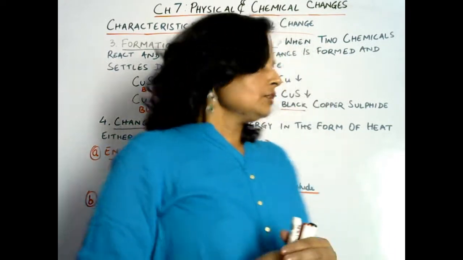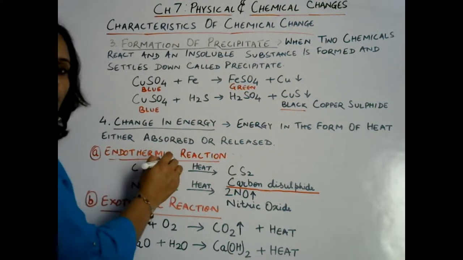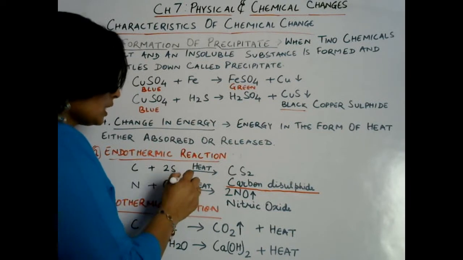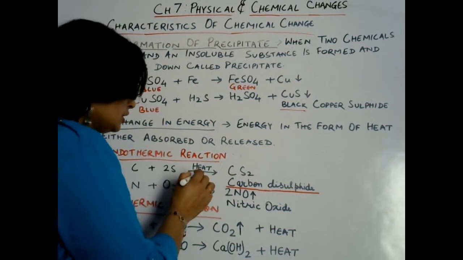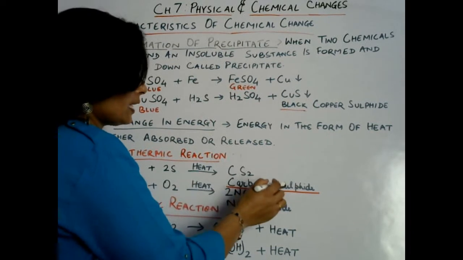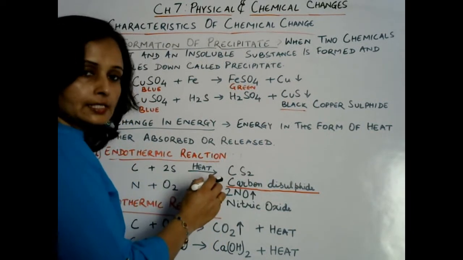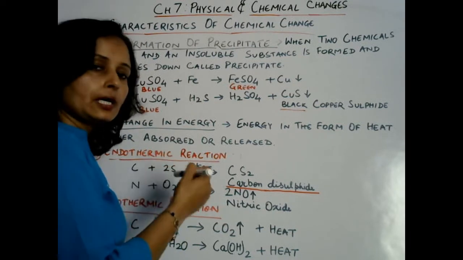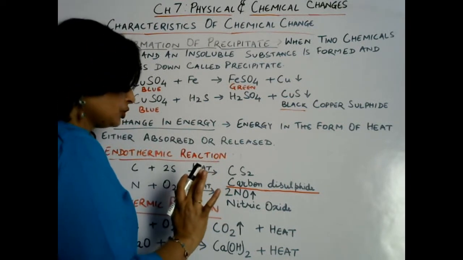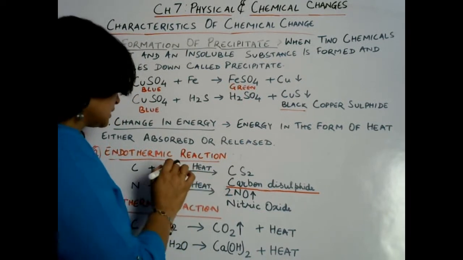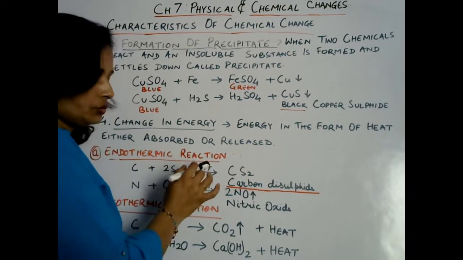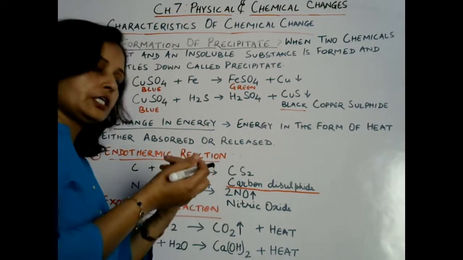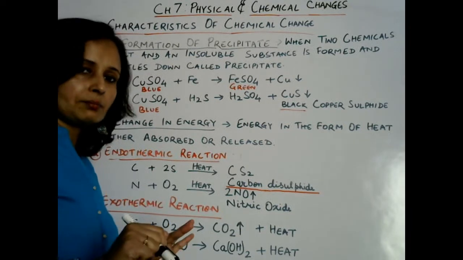Understood? Okay, so let us take an example of an endothermic reaction. When carbon reacts with sulfur and it is heated strongly, then carbon disulfide is formed. So what is happening here? Here heat is absorbed and then the reaction of carbon and sulfur takes place. So such a reaction is an endothermic reaction. So this is the characteristic of a chemical reaction or chemical change. Here heat is absorbed in a chemical reaction.